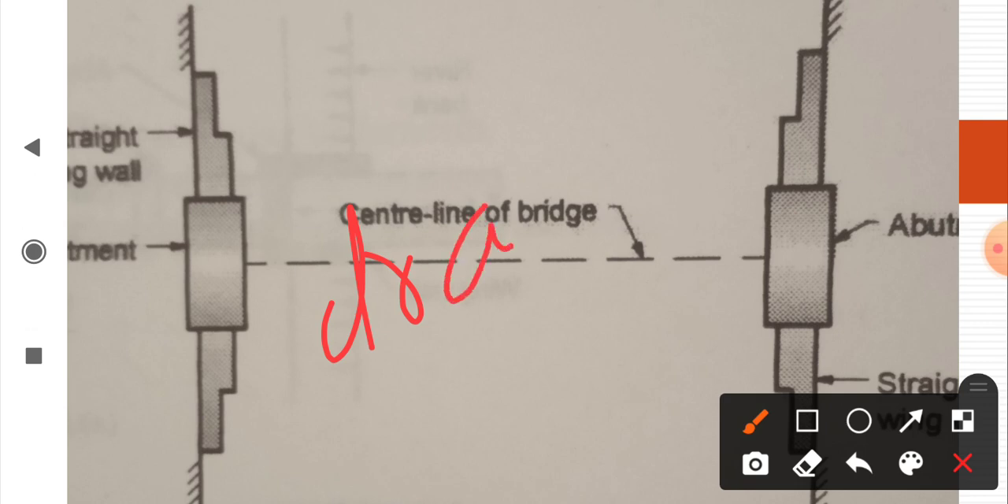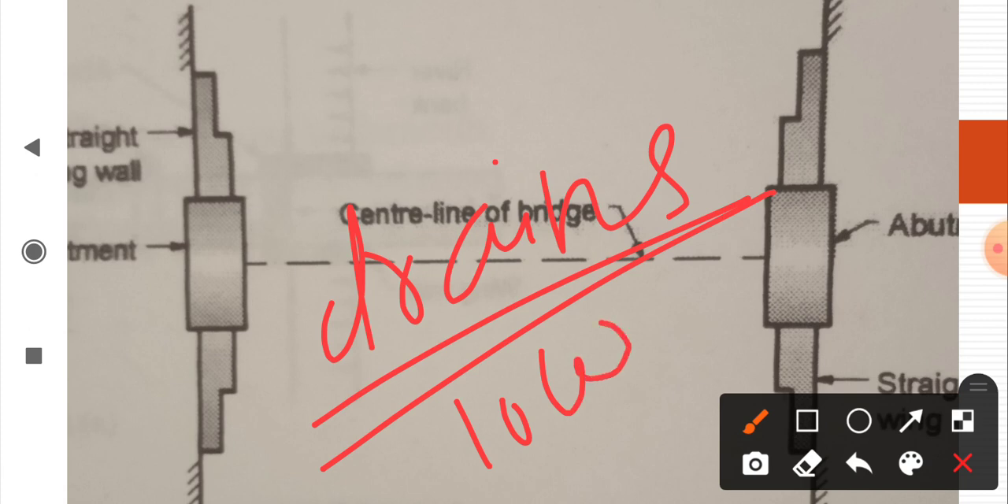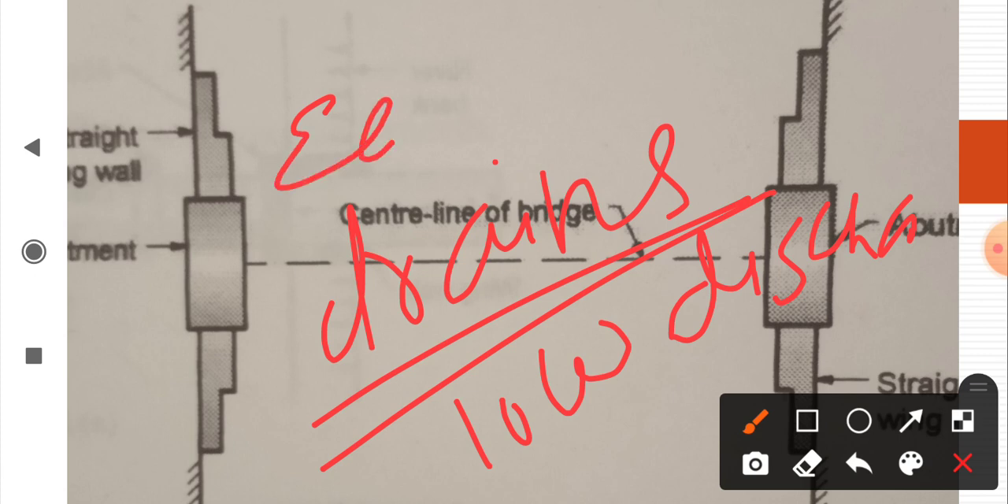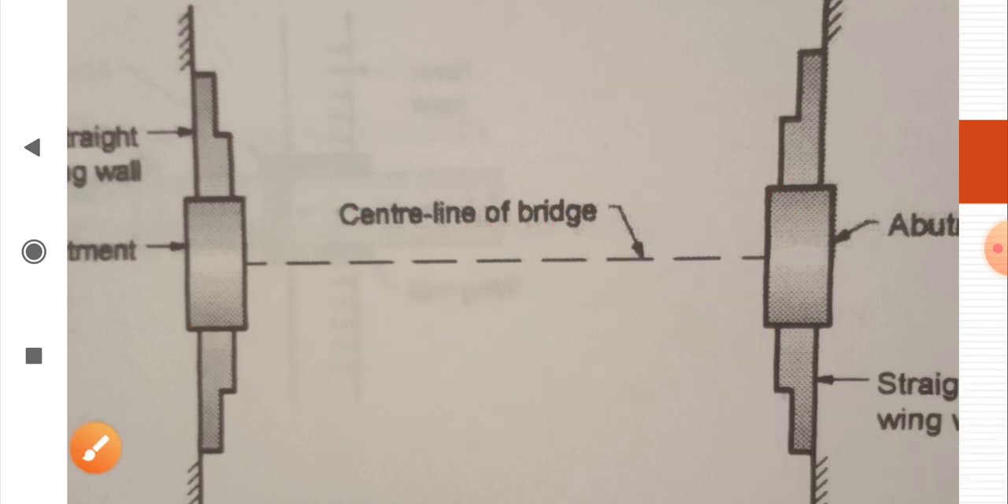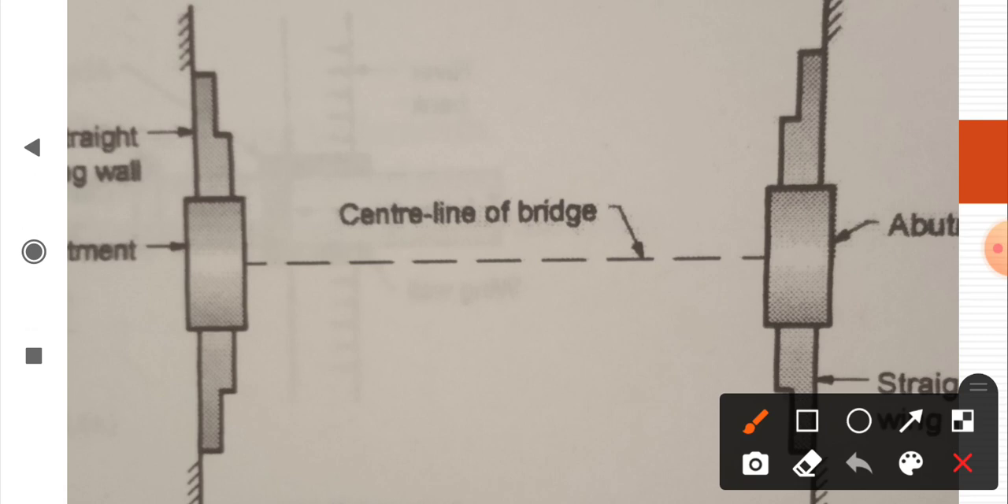Means the drains which carry low discharge and sometimes remain dry. Means in hot regions such types of abutments are constructed, and along both sides of such an abutment, straight walls are constructed on either side. Such walls are called straight wing walls.